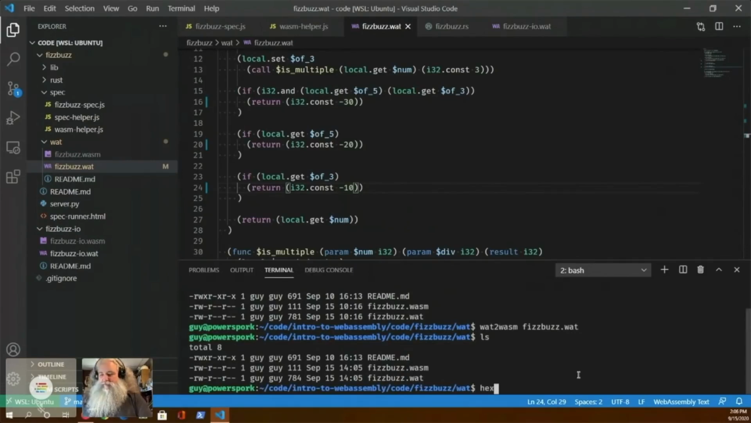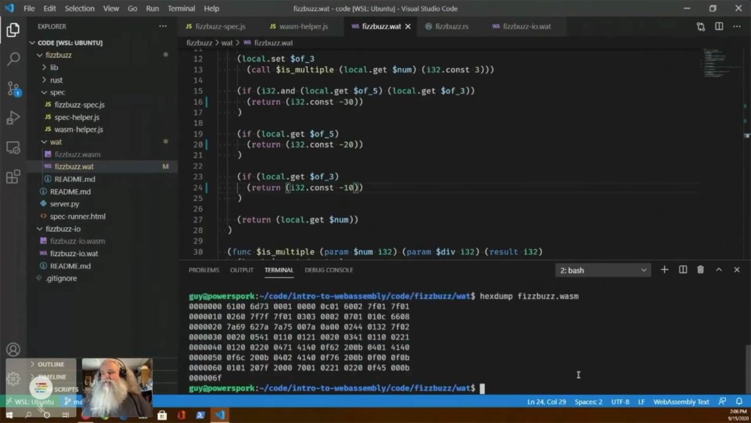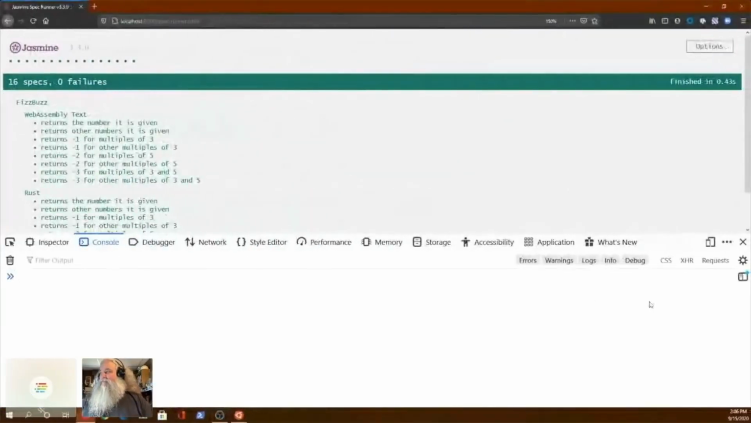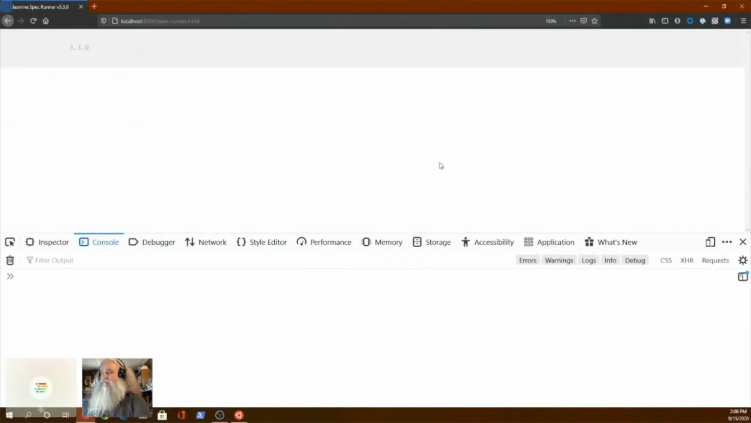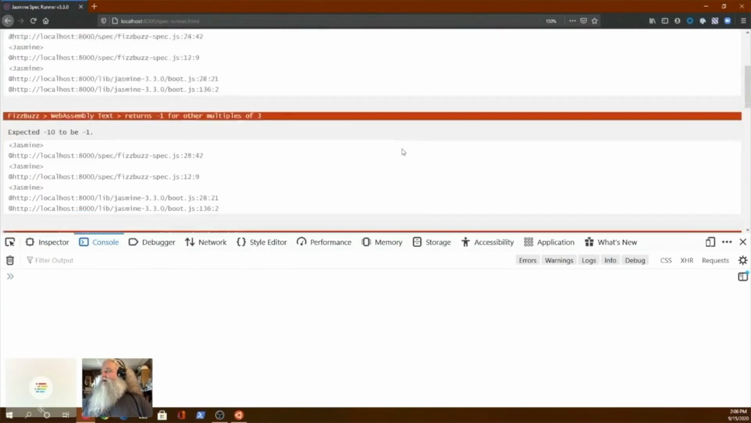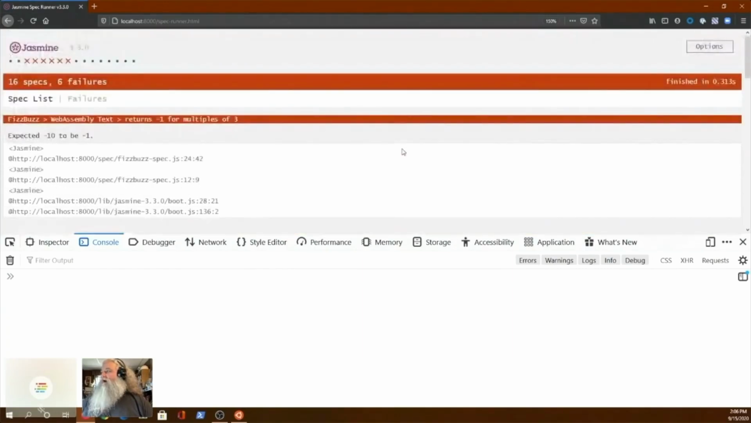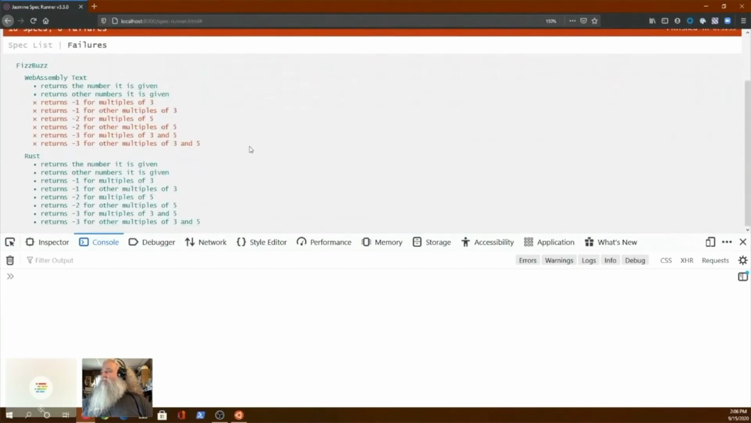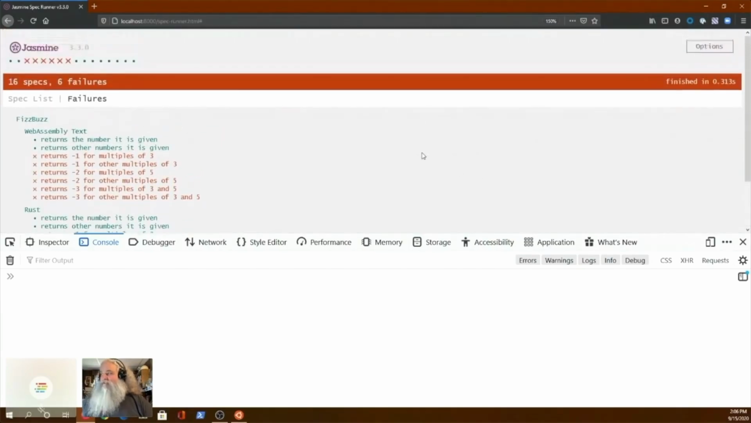And if we do a hex dump on the fizzbuzz.wasm, you'll see that that is the entire file. It is 111 bytes. That is compact AF, isn't it? So I've changed this. It does different things. Let's see it fail. Whoops, wrong key combination. There we go. Now all of them failed. Well, not all of them, but almost all of them failed. And the Rust one I didn't touch, so it didn't fail.